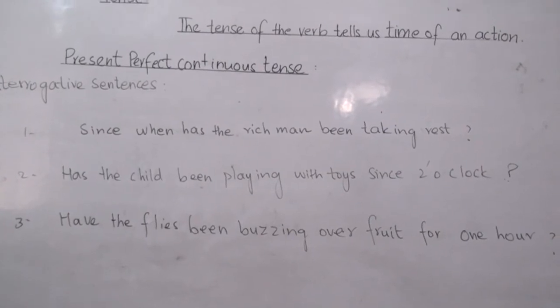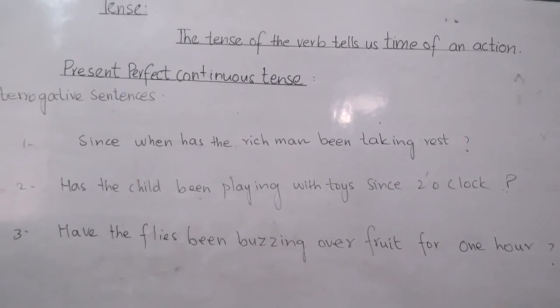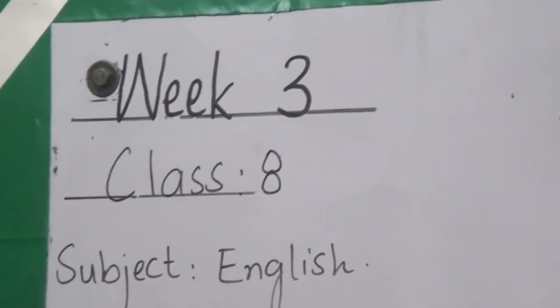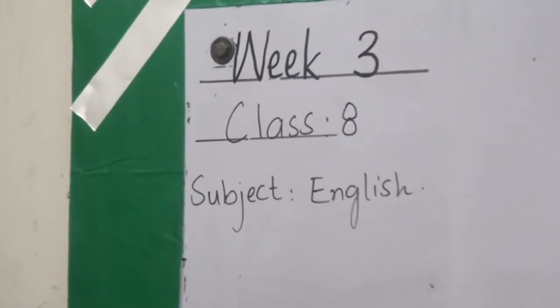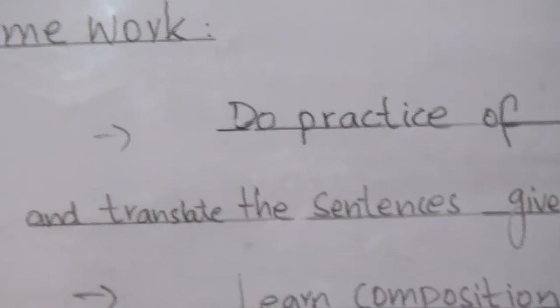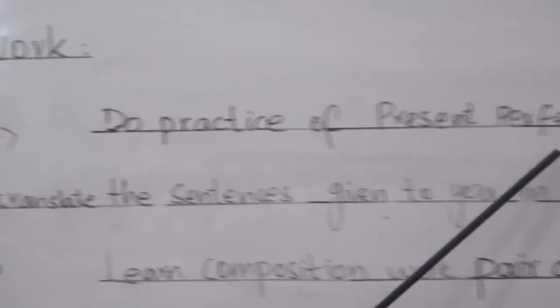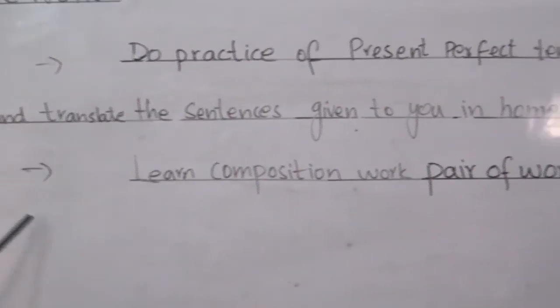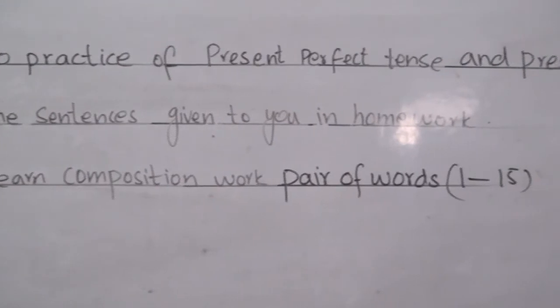So now it's our homework time. So class 8, that is all about today's lecture. Now the homework is you have to practice present perfect tense and present perfect continuous tense, and translate the sentences given to you in the homework from your grammar PTP book.